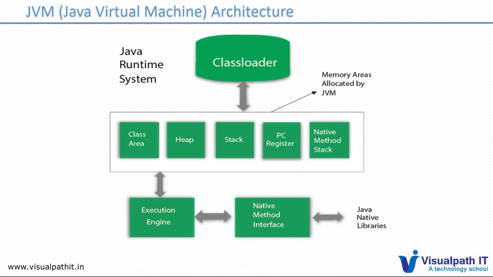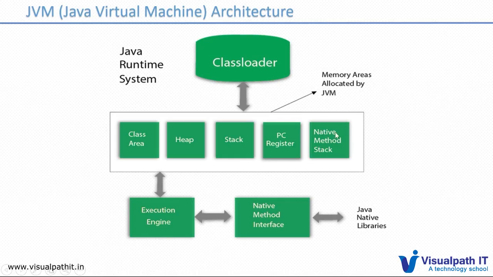The class loader will load the class. In the class loader, we have different class loaders, such as the bootstrap class loader. The bootstrap class loader loads the classes, then it verifies the code, and it does the basic memory allocation and so on. There are different memory areas available: the class area, heap, stack, PC register, and native method stack.